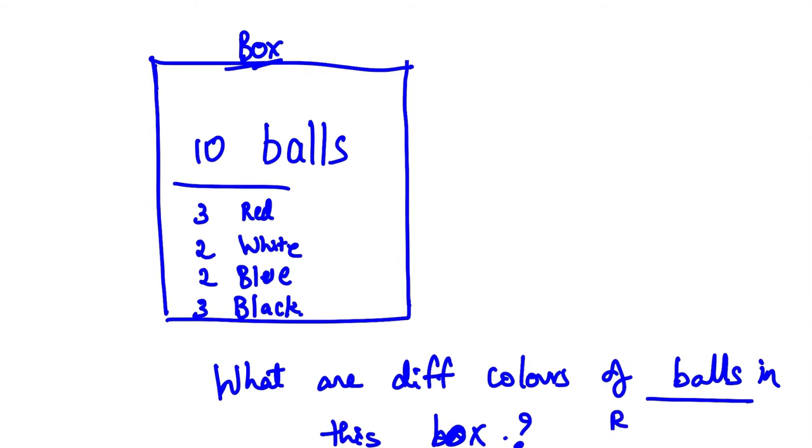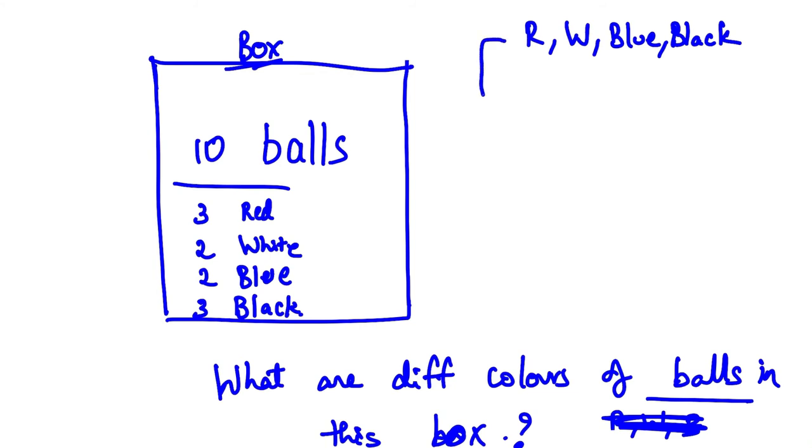Your answer would be red, white, blue. Let me write all of this over here. So your answer will be like red, white, blue, and then black. If I ask the same question with the same basket to another person, he might answer white, red, blue, black.